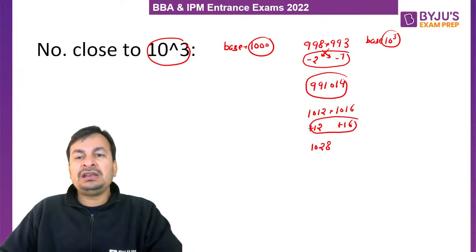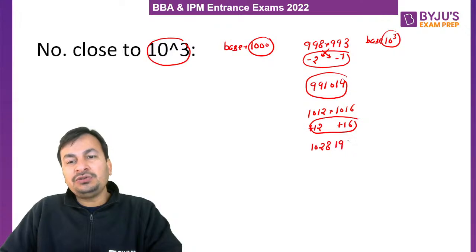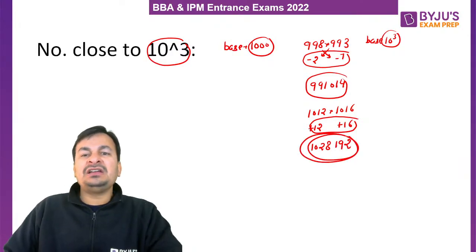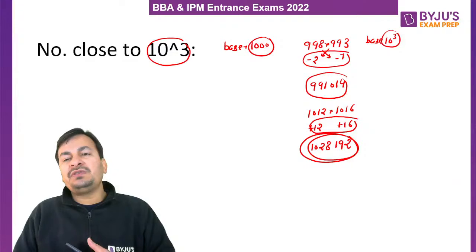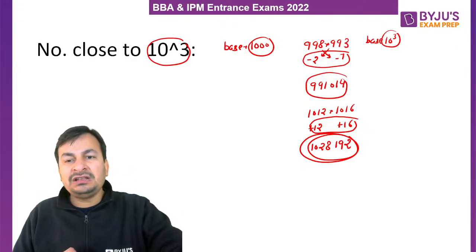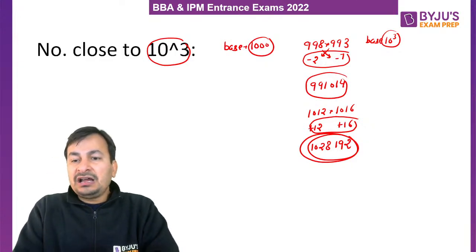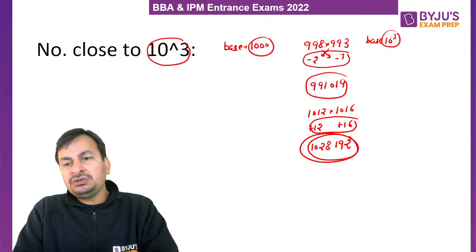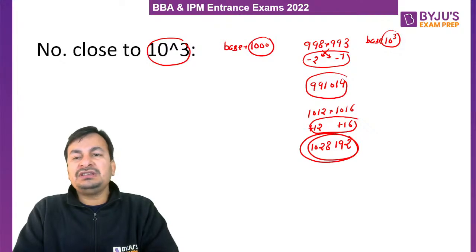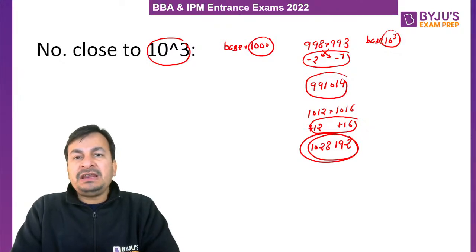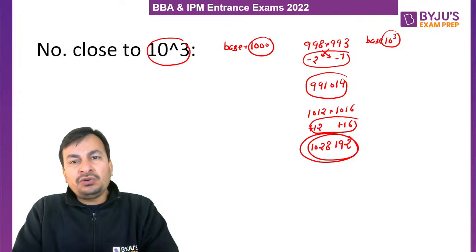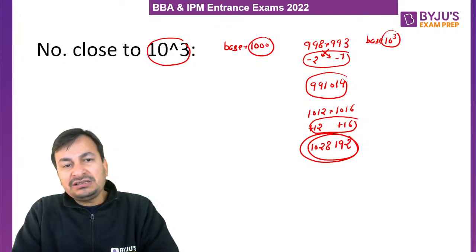So plus 12 into plus 16 is 192. So what will be the final product of 1012 and 1016, my lovely student? 1028192. Are you getting my point? What am I trying to say? So you can see yourself, with the help of this technique, we can very easily multiply two numbers which are close to 10 raised to the power n or its multiple.